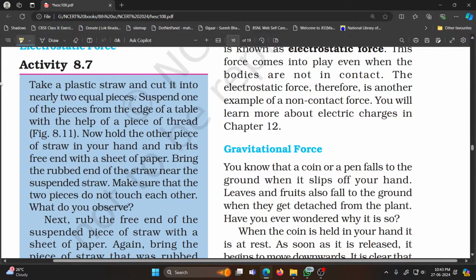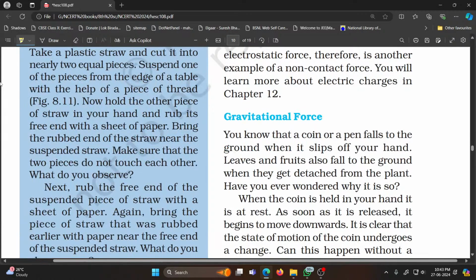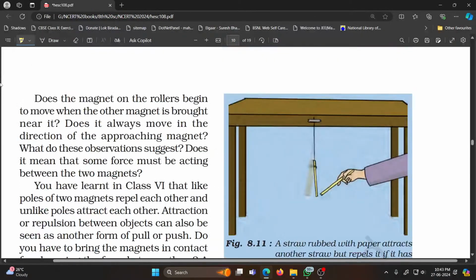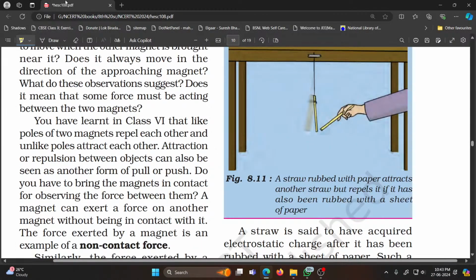Next, rub the free end of the suspended piece with a sheet of paper. Again, bring the two pieces together. This time you will get repulsion, because we know that like charges repel each other and unlike charges attract each other. So this is that experiment. This is a hung straw and this is the straw in our hand. When the straws are charged, they acquire like charges and hence they repel each other. And when only one of the straws is charged, it attracts the other.